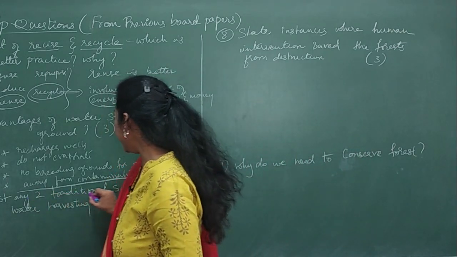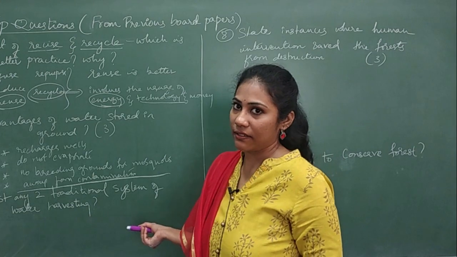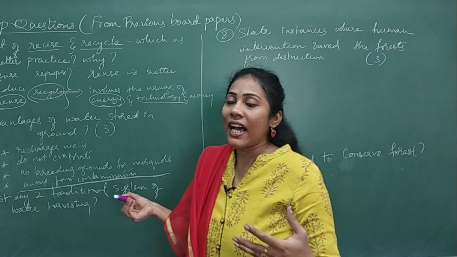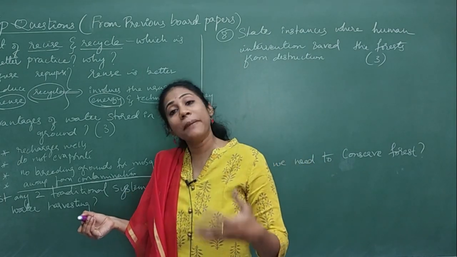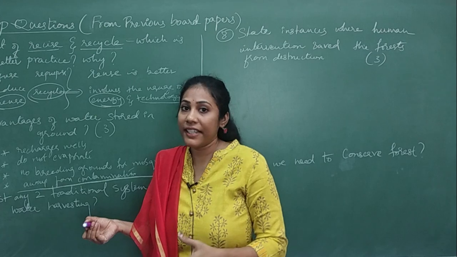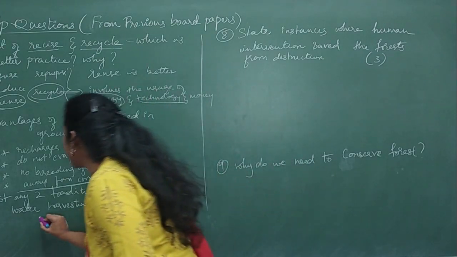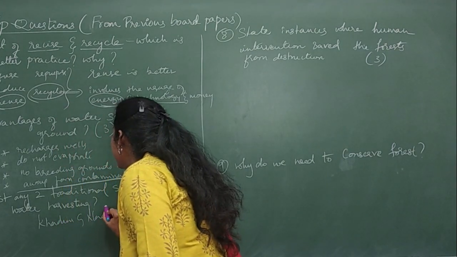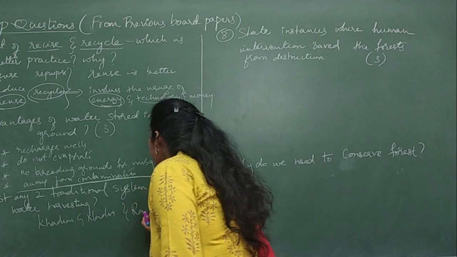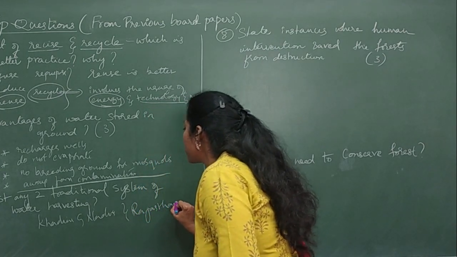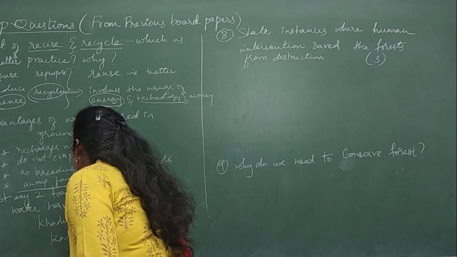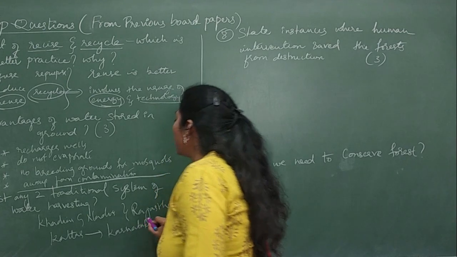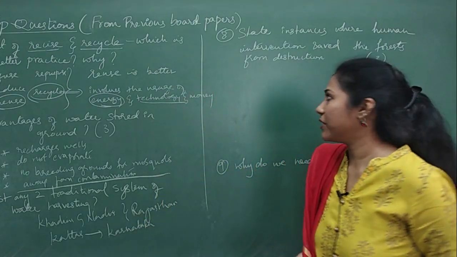Next question. List any 2 traditional systems of water harvesting. Like, in our India, in many states, many water harvesting techniques are used, right? You can mention any 2. Say, for example, Khadins and Nadis used in Rajasthan, you can mention, and Katas that are used in Karnataka, you can mention, right? So any water harvesting techniques you can mention.